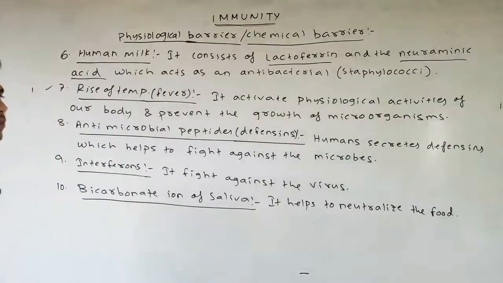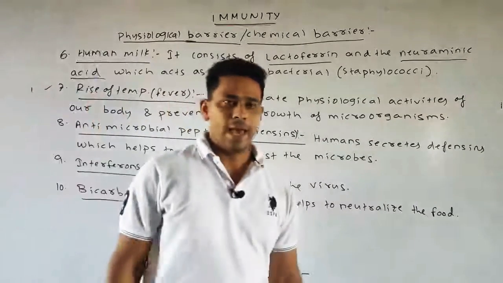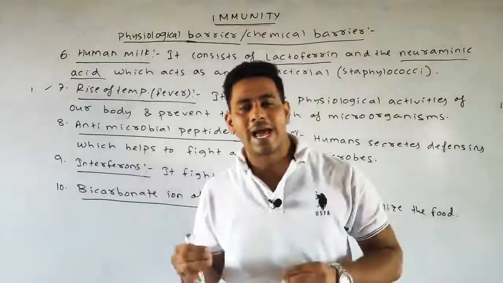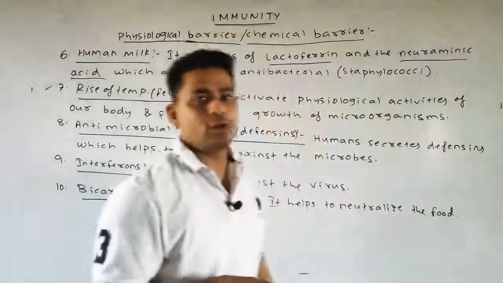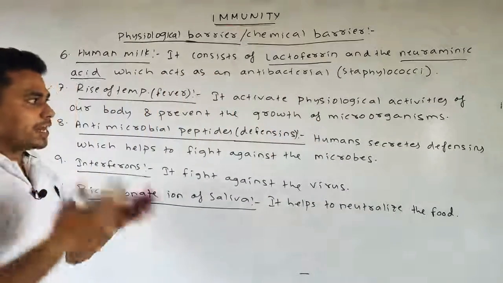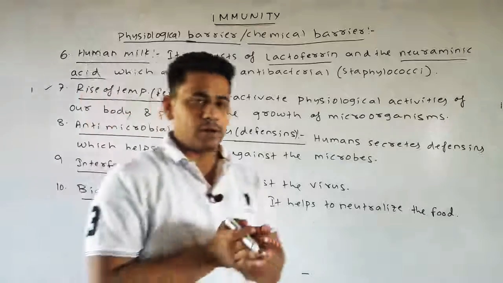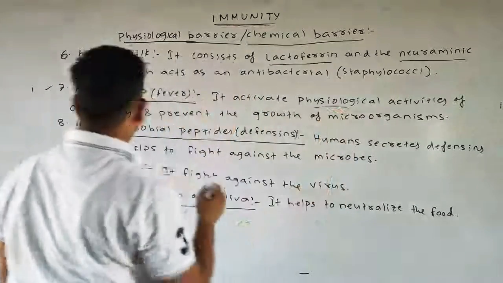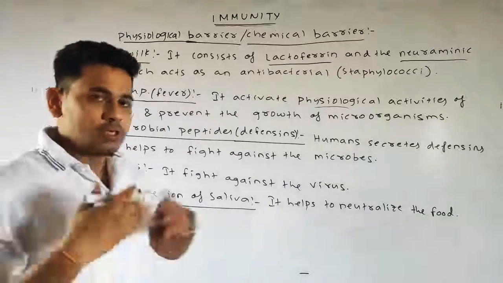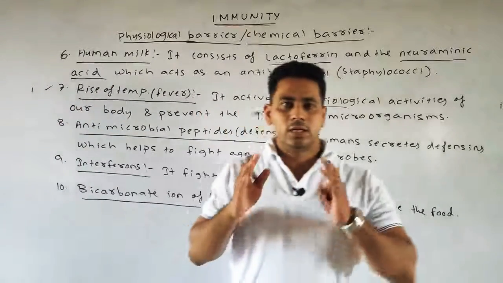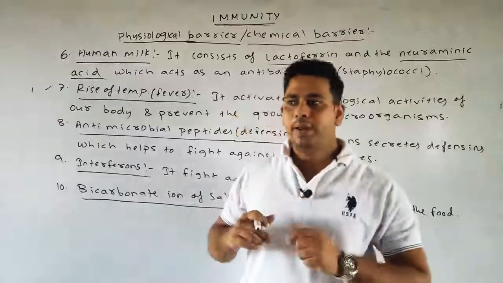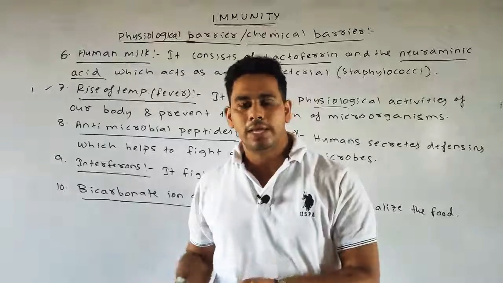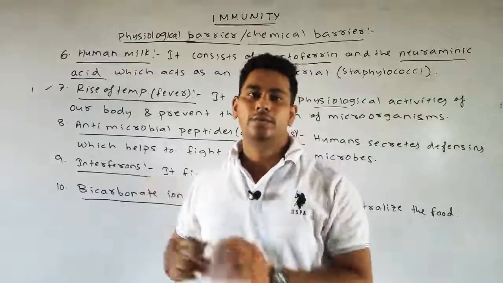Next is the rise of temperature, or fever. A rise of temperature means the body temperature is a little higher than the normal temperature. So it can act as a physiological barrier for various types of pathogens. It activates various physiological activities of our body and prevents the growth of microorganisms. The elevated body temperature helps in killing various pathogens, or preventing their growth.